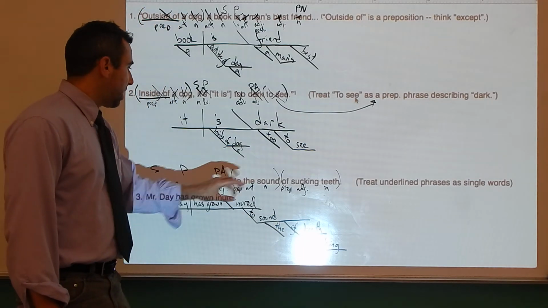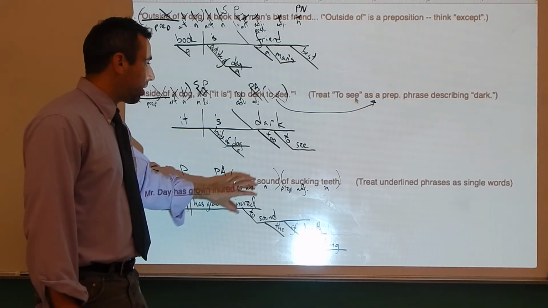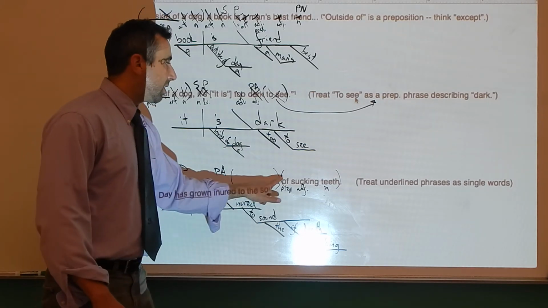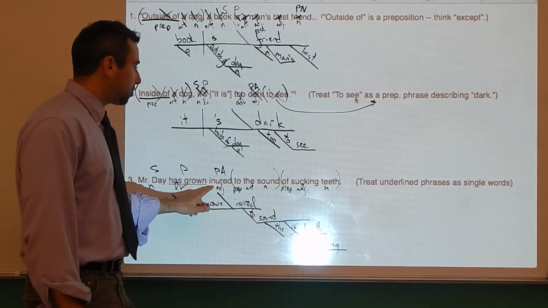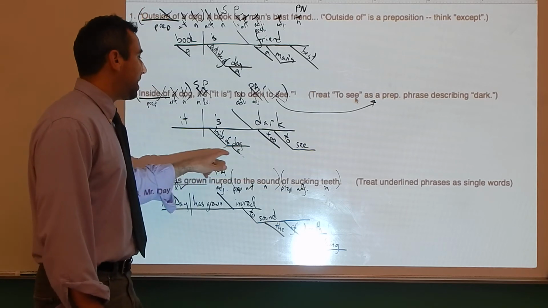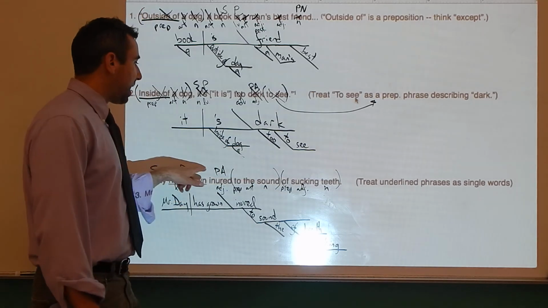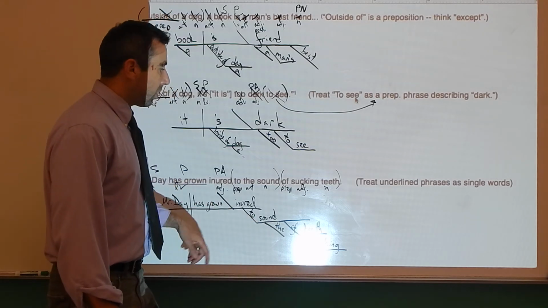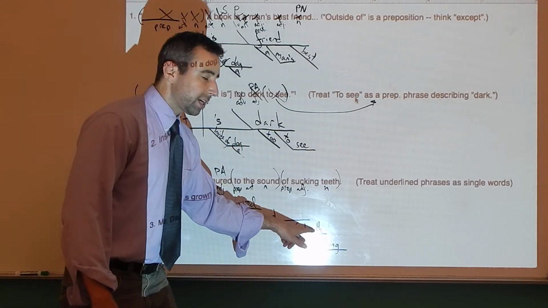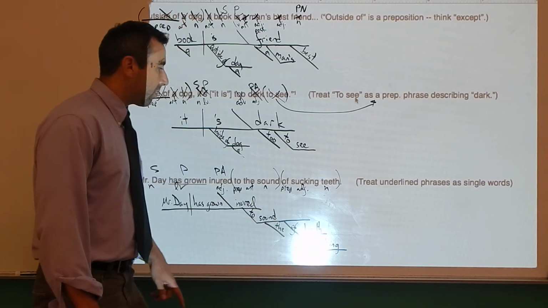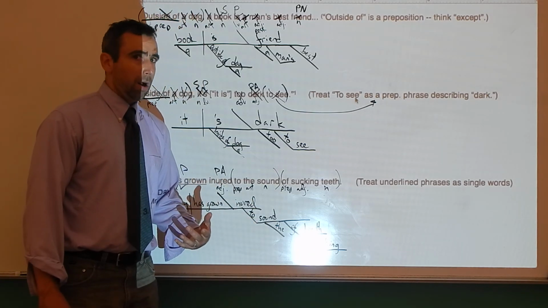Notice that if we just said, Mr. Day has grown inured of sucking teeth, that doesn't make sense. So that means that of sucking teeth can't be connected directly to the word inured. It has to be connected to something else which is connected to inured. So Mr. Day has grown inured, I have, to the sound. What kind of a sound are we talking about? An of sucking teeth sound. And there we go. We have 2 prepositional phrases chained together, just like in the warm-up.